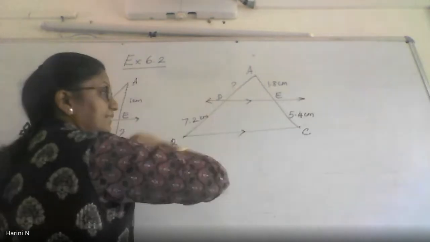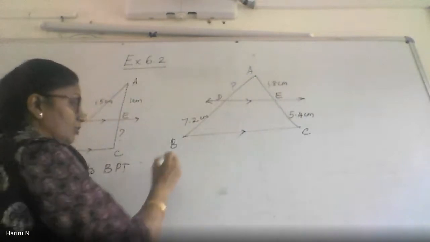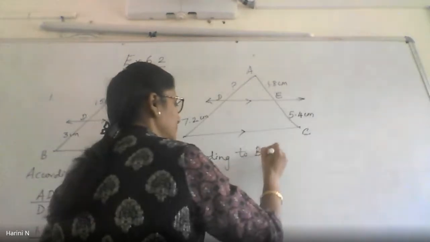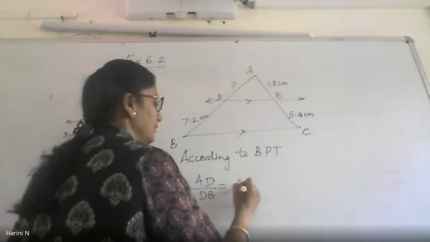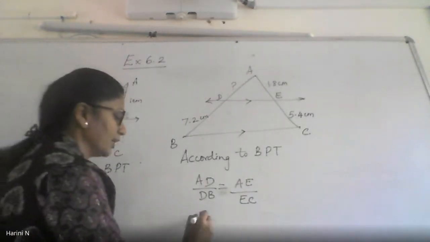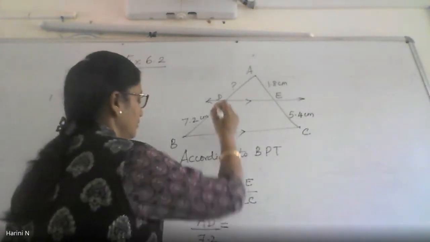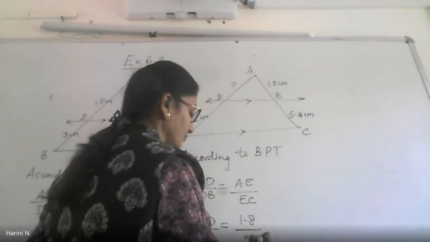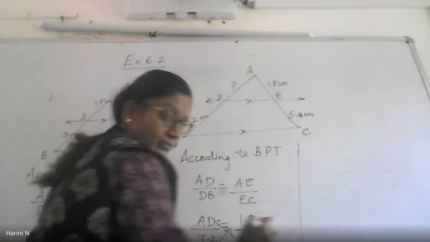Here AD is the missing segment. AD is not known. DB is given, AE is given, EC is given. So according to BPT again on the triangle ABC, AD by DB equals AE by EC. Alright, again now substitute. AD is the one you require. DB is 7.2, AE is 1.8 and EC is 5.4. So once again you require to cross multiply. I think I'll write it here only so that it is visible.